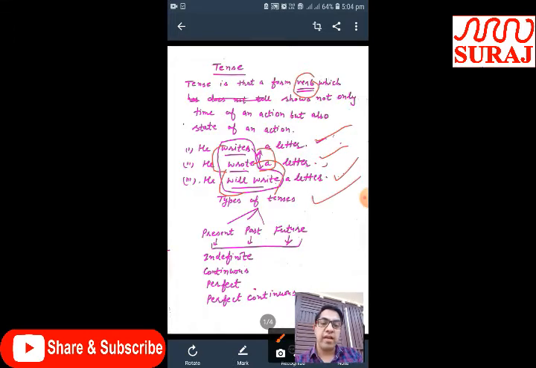You know very well that tenses are of three types: present tense, past tense and future tense. Okay. Each tense we can classify into four categories, four parts: indefinite, continuous, perfect and perfect continuous. Okay.